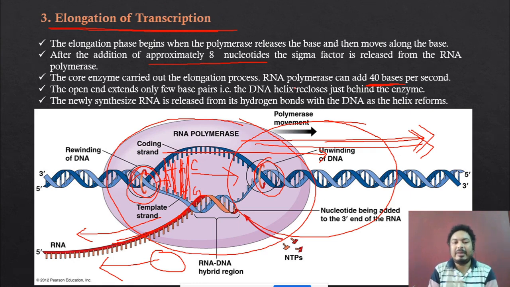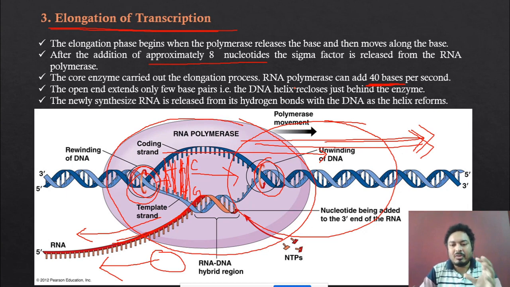Okay, just to remember, in the prokaryotes, they have the DNA dependent RNA polymerase. The initiation process starts with the sigma factor, and after the formation of 8 nucleotides, the sigma factor is detached from the RNA polymerase, but the RNA polymerase still continues the transcription process. On one side they synthesize the RNA, and on the other side the DNA is rewinding. On one side unwinding occurs and on one side rewinding of the DNA occurs.